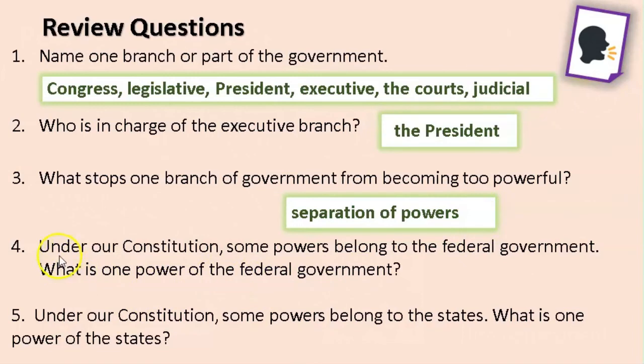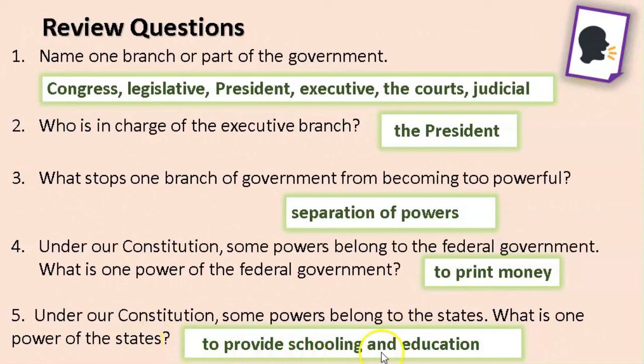Number 4, under our Constitution, some powers belong to the federal government. What is one power of the federal government? To print money. Number 5, under our Constitution, some powers belong to the states. What is one power of the states? To provide schooling and education.